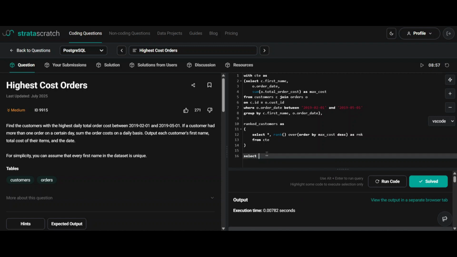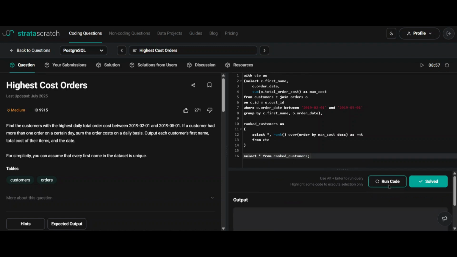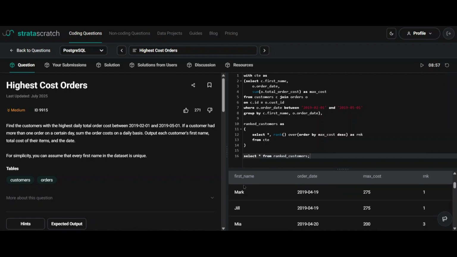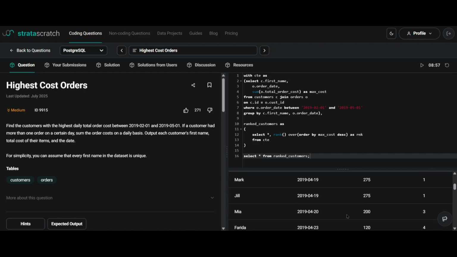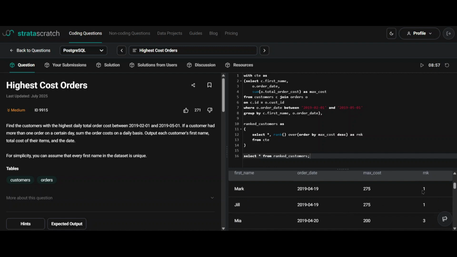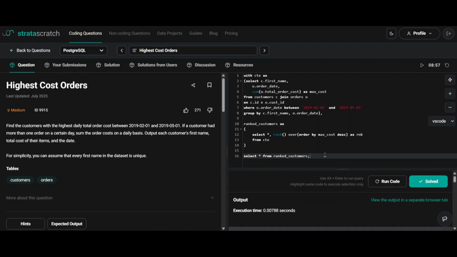So I will select star from ranked customers. So here you can see that the customers are ranked based on max cost, and this is exactly what we need. And here we can filter out rank wherever we have rank as 1. That will be our output.